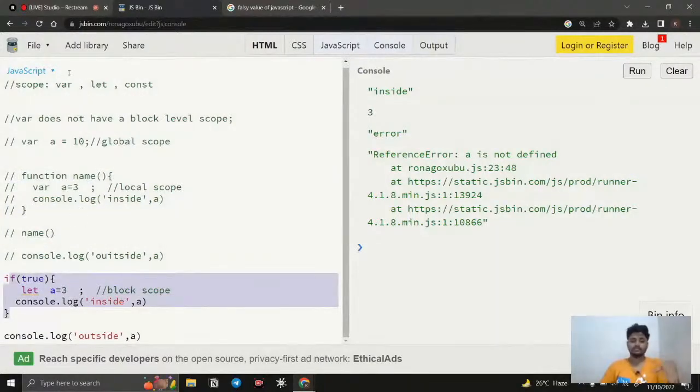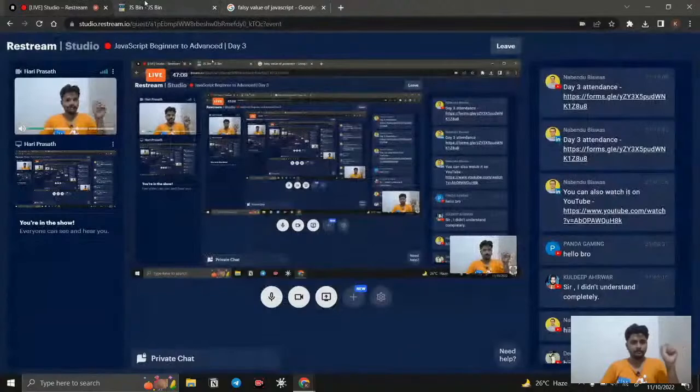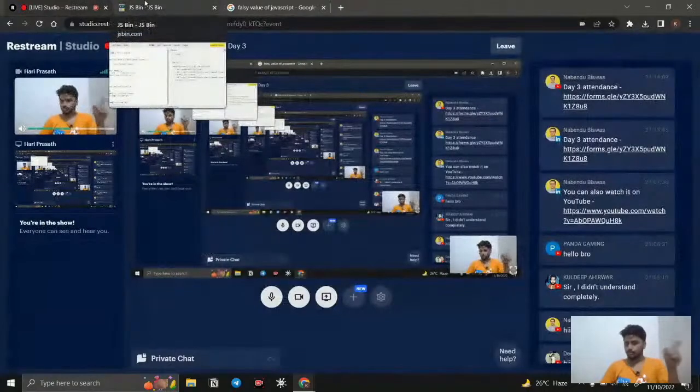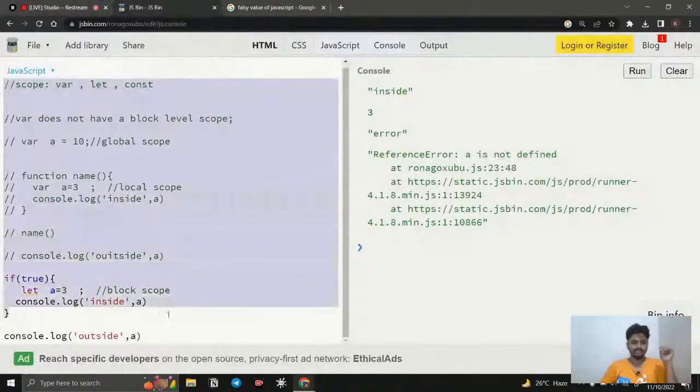Okay, so that is the main difference between var and let and const. Const is also exactly the same, the scope is the same. Let and const have 3 scopes: function scope, global scope, and block level scope. But var does not have block level scope. That is the main issue here when it comes to block level scope. Okay, so right now you are able to understand this one, right?